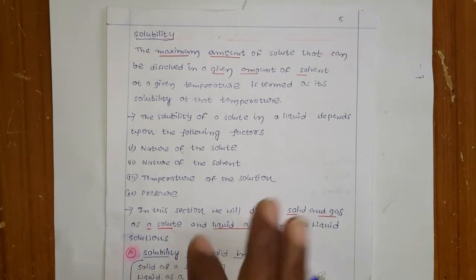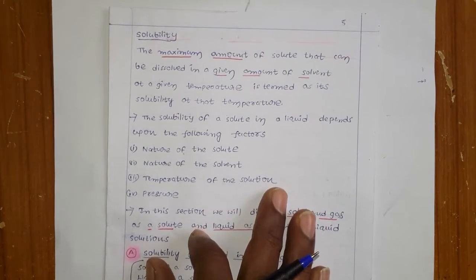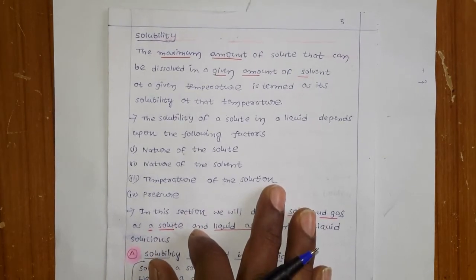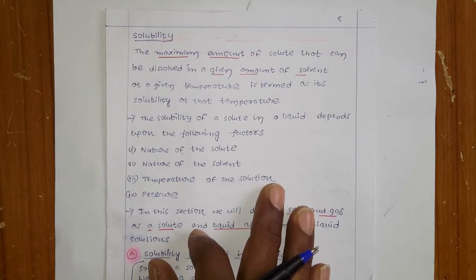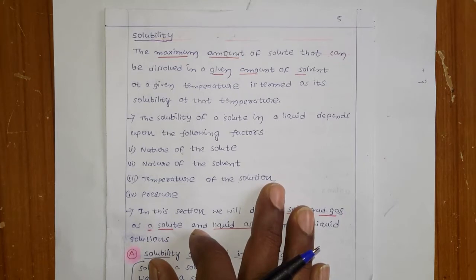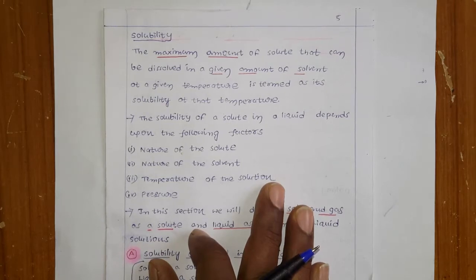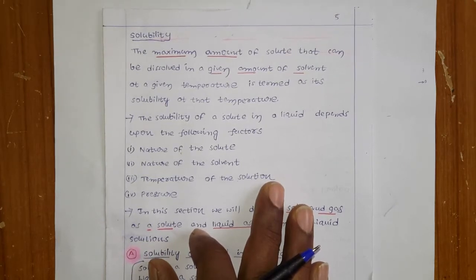Hello students, in the last class we discussed the expressions to express concentrations. There are different types of expressions: mass by mass percentage, volume by volume percentage, mass by volume percentage, ppm, along with mole fraction, molality and normality. These are all the things we have discussed in the previous classes.